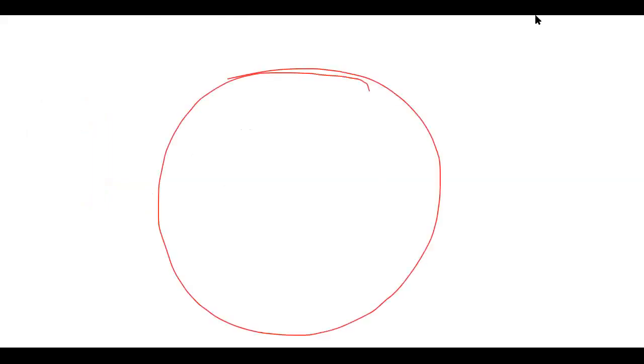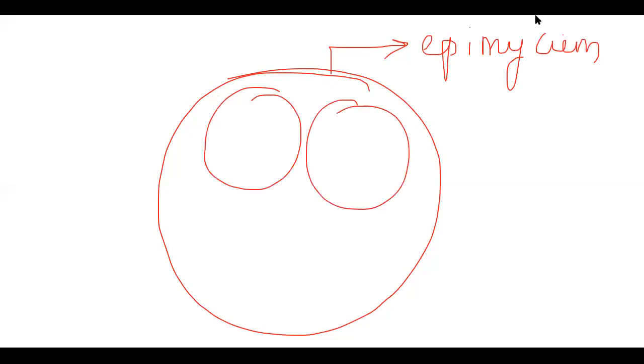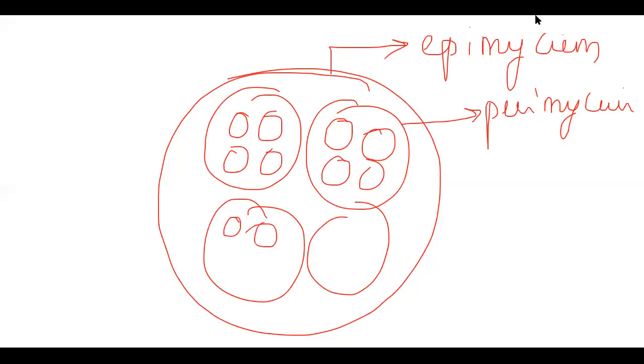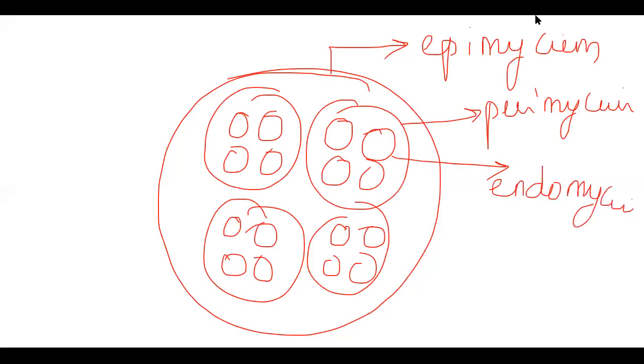Now, in the transverse section of the muscle, epimysium. These are the fascicles I'm drawing. This side I'll make perimysium. Next, one more with the red I'm drawing, that is endomysium. That means the muscle is surrounded by epimysium. Muscles contain fascicles, and the fascicles are individually surrounded by perimysium.